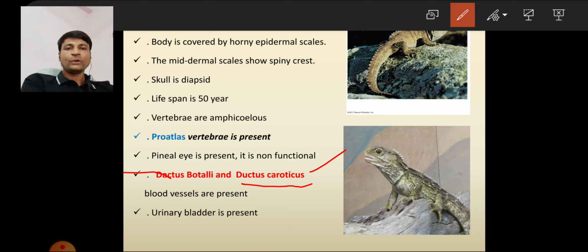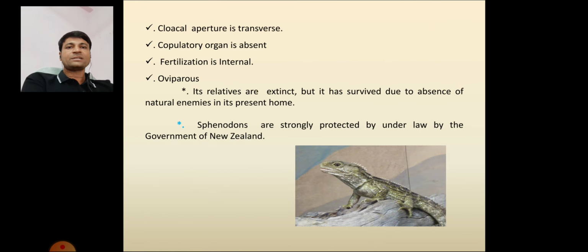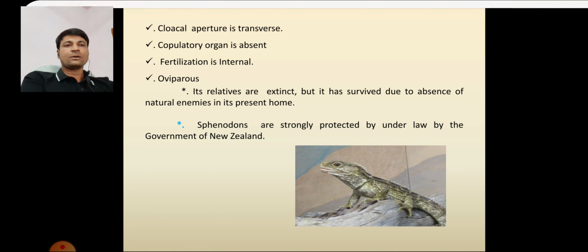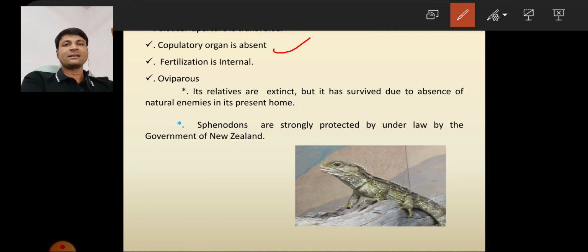Next, the urinary bladder is present. You know the function of the urinary bladder: it stores the urine, the primary urine. Next, the cloacal pore is transverse. Next, the copulatory organ is absent. Listen here, the copulatory organ is absent, but fertilization is internal.